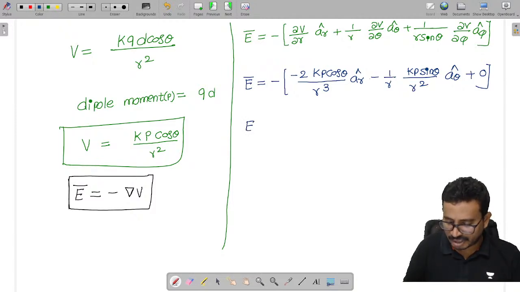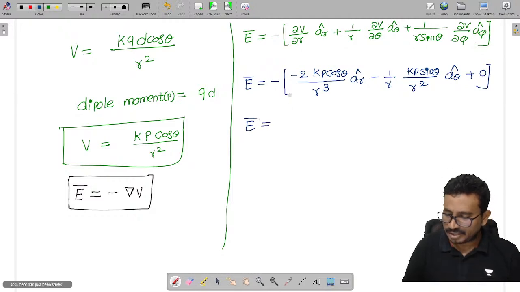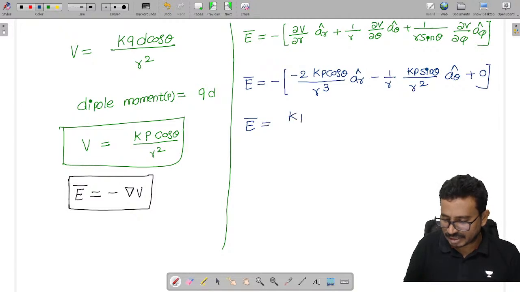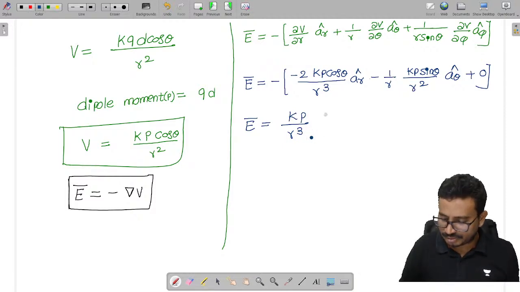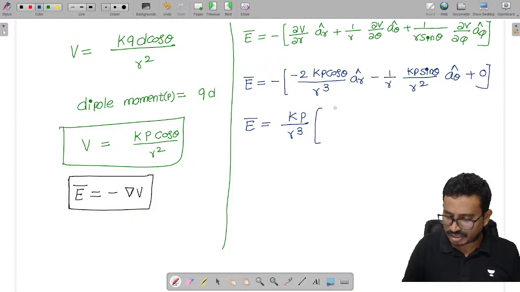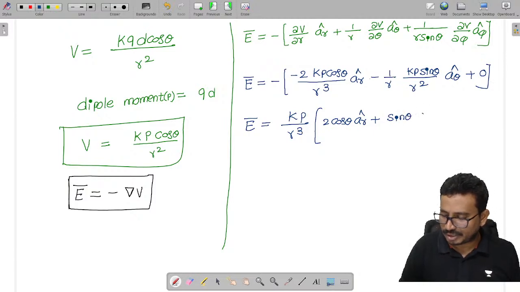So from this I will get my electric field. Taking the common terms, the minus signs will get cancelled, and I can take kp by r cube outside, into 2 cos theta into a r cap plus sin theta into a theta cap.